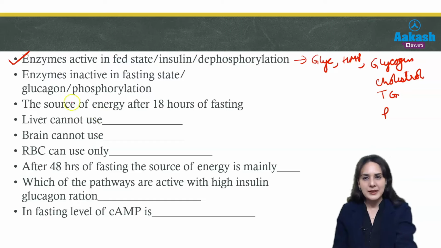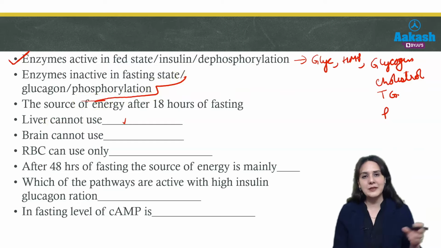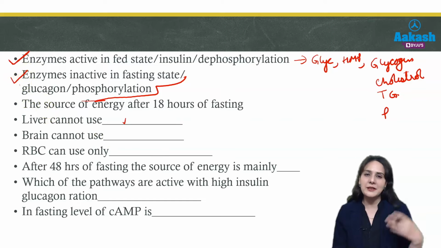Then which enzymes are inactive in the fasting state, or during glucagon or phosphorylation? So, questions are asked like this. Which of the following will be active in fasting state? Which of the following will be active in presence of insulin or high insulin glucagon ratio? So if you understand which process will be active in presence of food and which process will be activated in fasting, you can easily answer them.